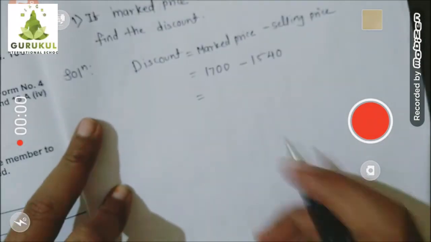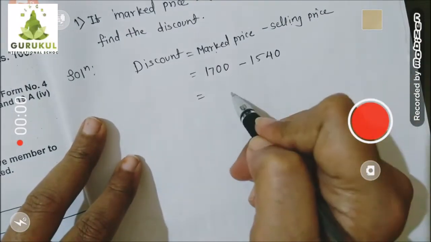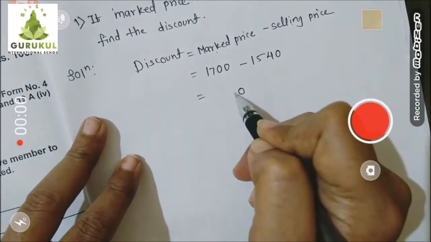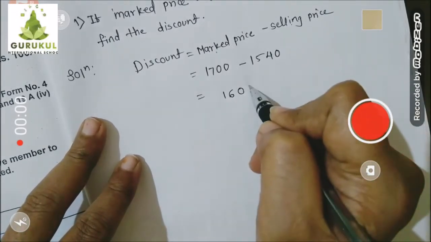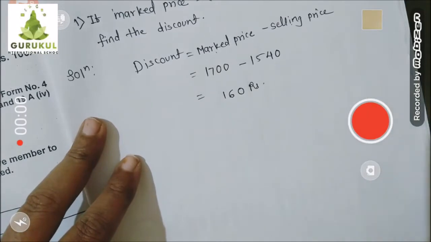So if you subtract, 0 minus 0, 0. 10 minus 4, 6. 6 minus 5, 1. So it is 160 rupees.